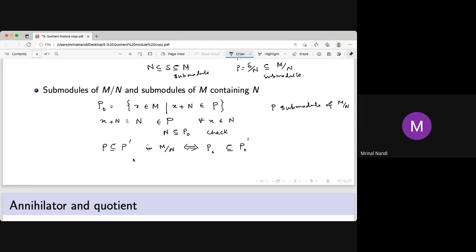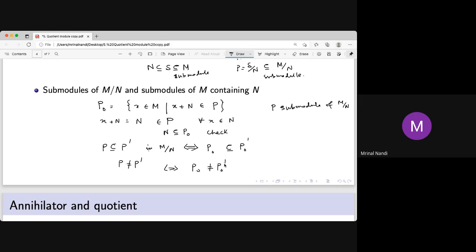that submodule in M. The right hand part, P0 and P0 dash, are submodules of M, and P and P dash are submodules of M mod N. You construct two submodules of M from two submodules of M mod N, and now this is a subset. Again, if P is a submodule of P dash, then P0 is a submodule of P0 dash. You can easily check that. So that's why if P is not equal to P dash, then P0 is not equal to P0 dash. That means it's a one-to-one correspondence. Two different elements go to two different elements. That means it's a bijection.